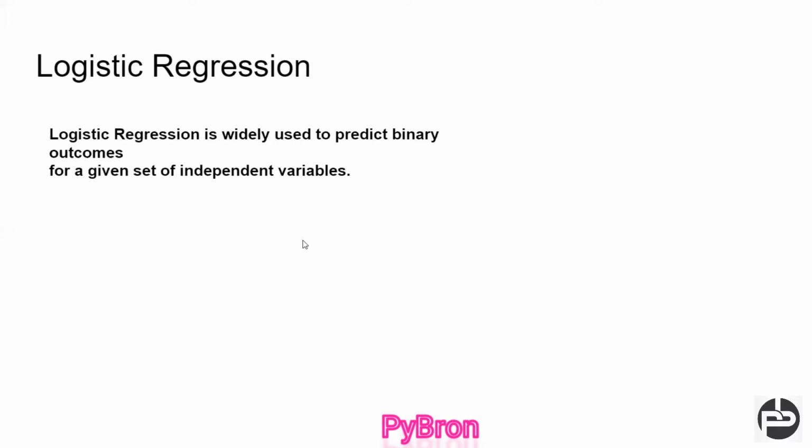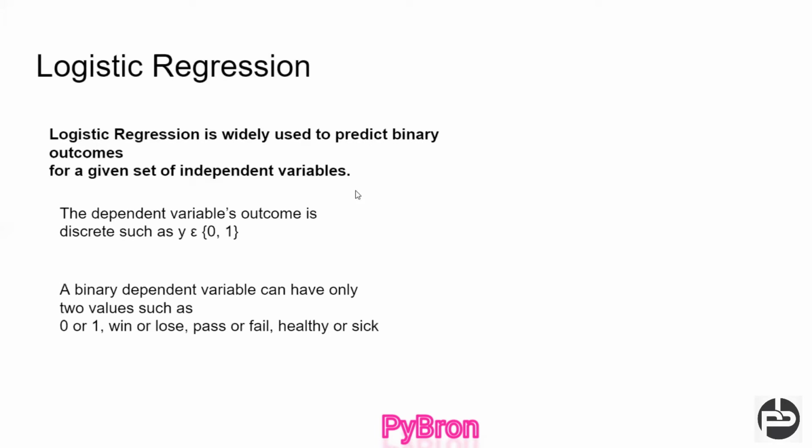So, keep one thing in your mind: logistic regression is always used to solve binary class classification problems. The dependent variable outcome is either 0 or 1, and the binary variable can have only two values: 0 or 1, win or loss, pass or fail. Then only logistic regression will work. How it is going to work, we will see in a while.